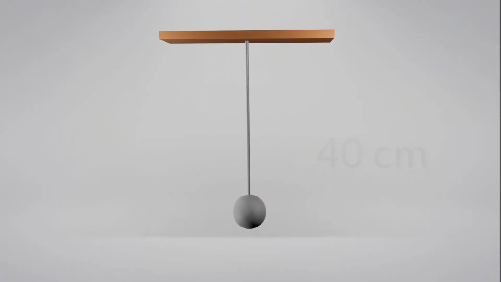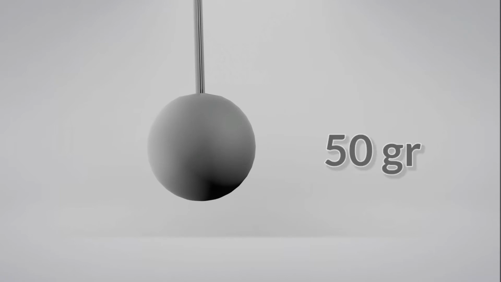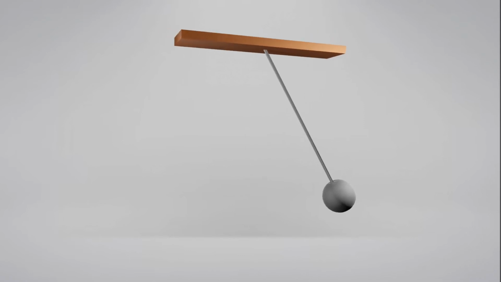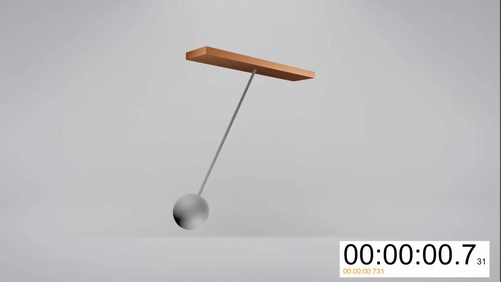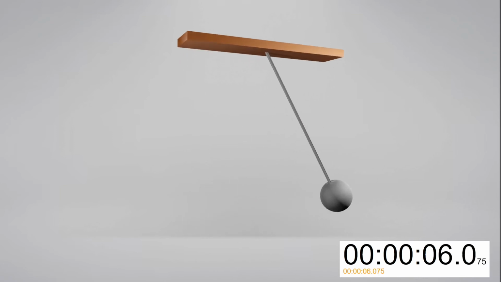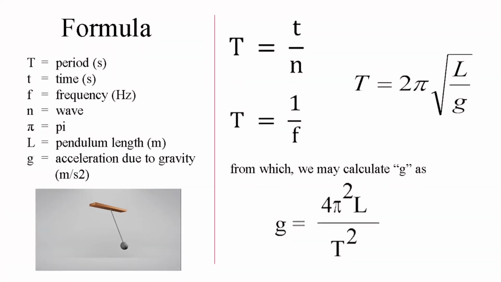Check this out. A pendulum with a length of 40 centimeters and a mass of 50 grams will swing at 30 degrees for 5 periods. To find the period we will use this formula.